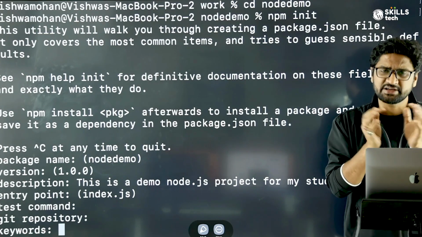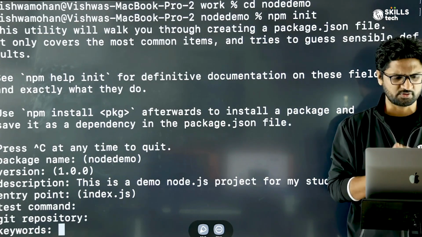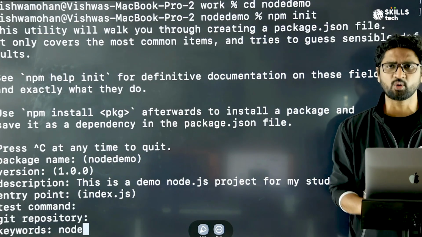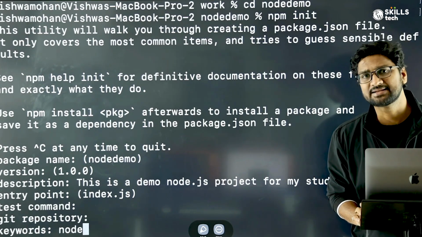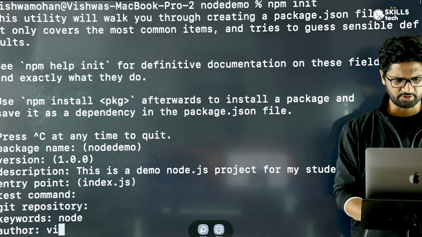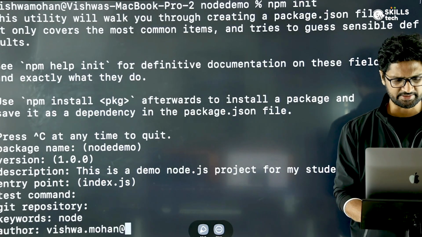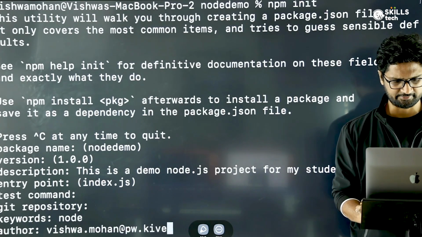So for every project that I build, I go and add certain keywords. For example, let's say that this keyword will be node. So anyone searching for node should be able to get this project. Author, so let me go and put my email, vishwa.mohan@pw.live.